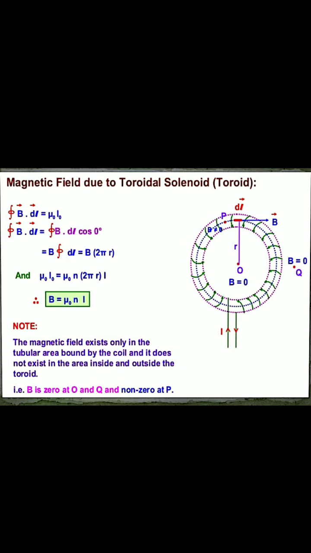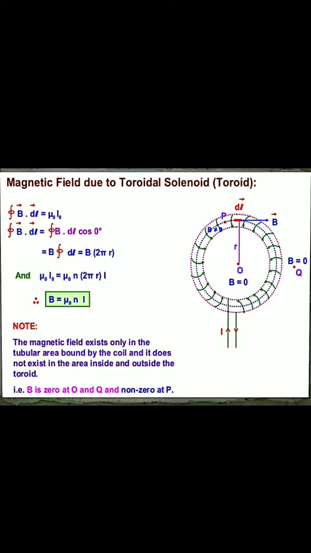In the same way we can write the closed integration of B dot dl equals mu naught into I, or B dot dl equals B dl cos 0 degree. At every point dl and B are tangential and the angle between them is 0 degrees. So dl means the perimeter of the circle, that is 2 pi r. So we can write mu 0 into I equals mu 0 into n into 2 pi r into I. So B equals mu 0 n into I. So the expression for the solenoid as well as for the toroid will be the same.